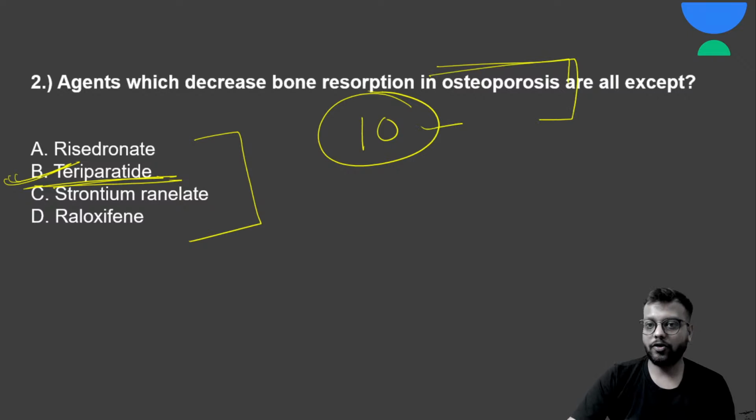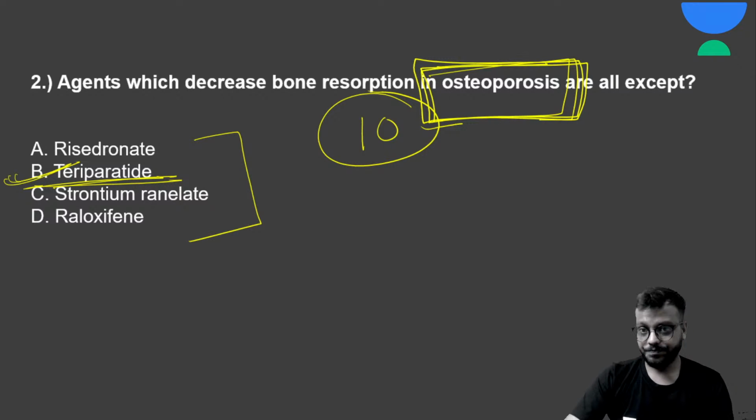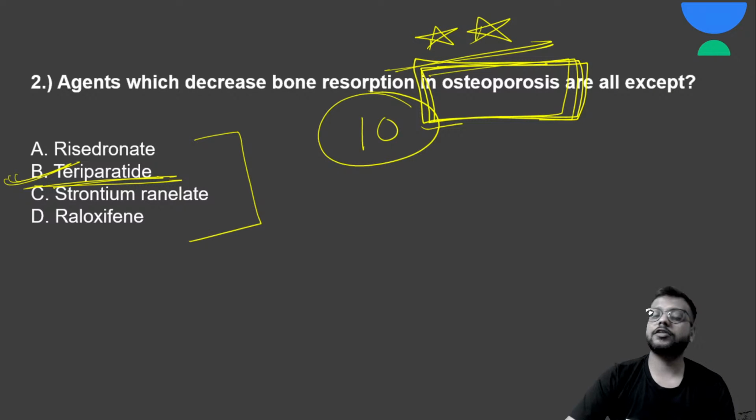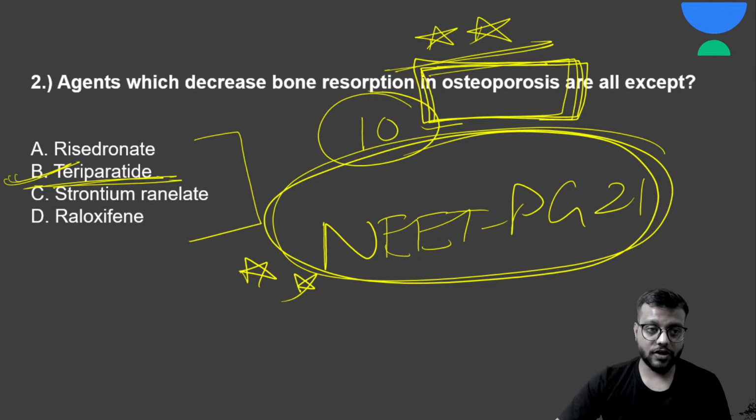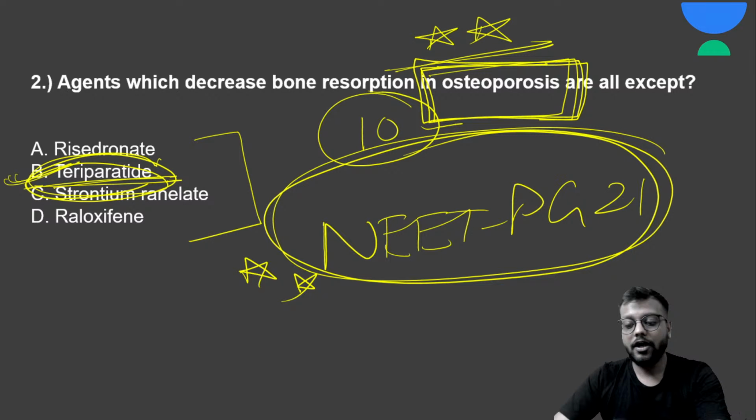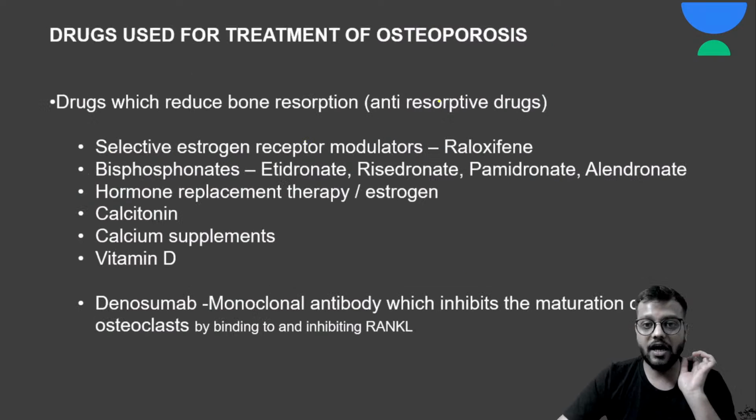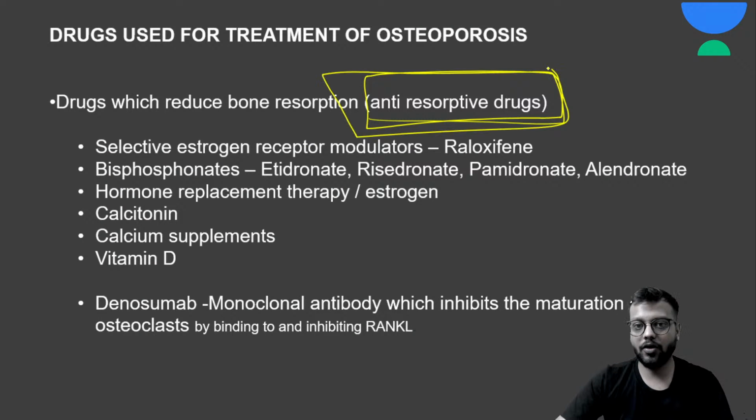And ये osteoporosis is very important, especially the pharmacology of the osteoporotic drugs is very important. And NEET PG 2021 पे there was one question about this, and उसमें जो answer था that was related to teriparatide only. ओके, सो ये अच्छे से पढ़ना ये चीज. So what are the anti-resorptive drugs, यानी जो bone resorption को कम करेगी.